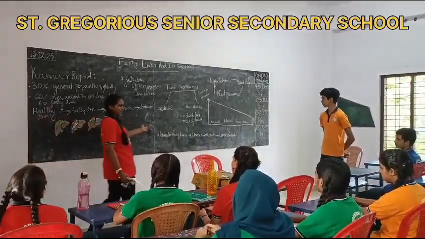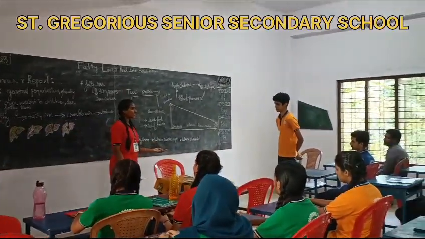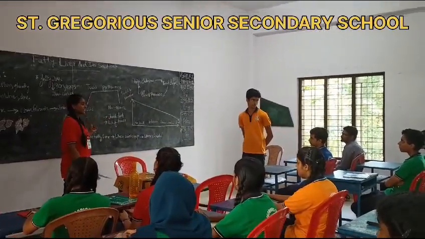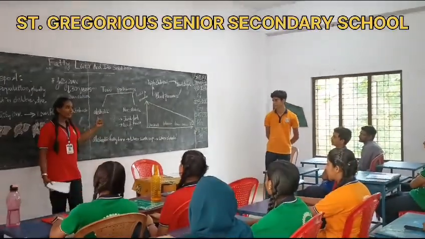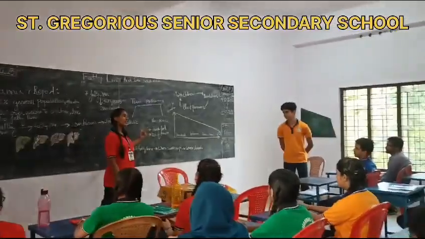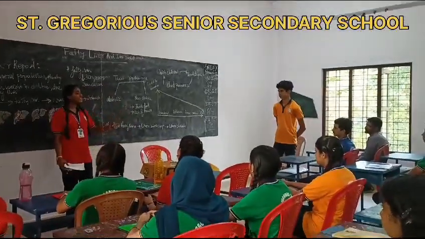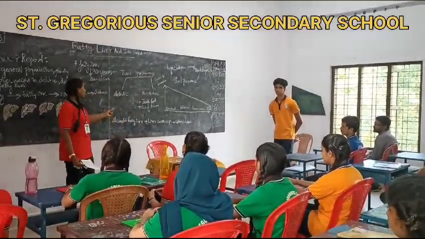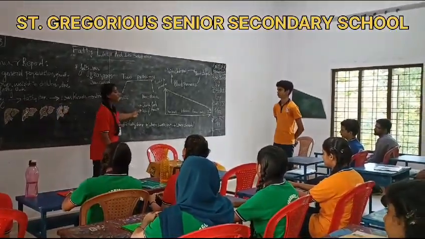So how is it caused? Does anyone have any guess? In what other ways do children get fatty liver disease? From which food? Junk food. Junk food contains unhealthy fats and excessive sugar. And also the lack of exercise.